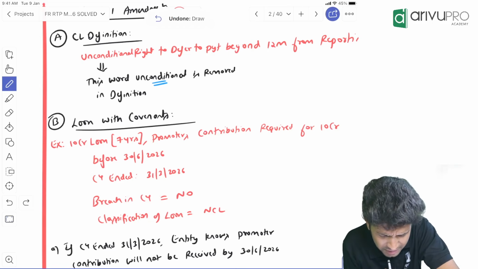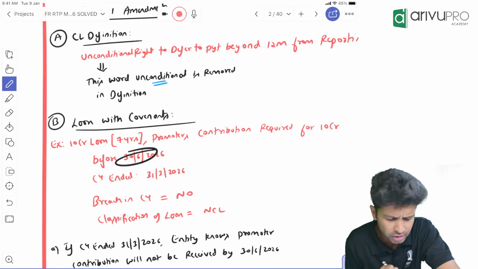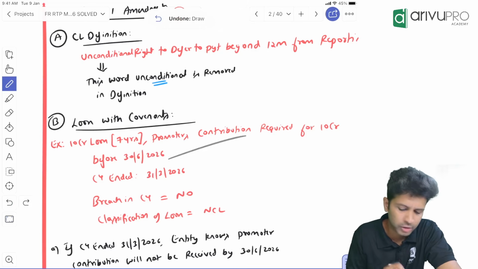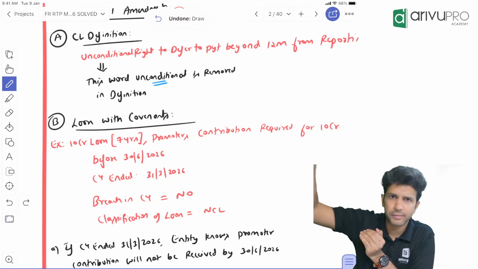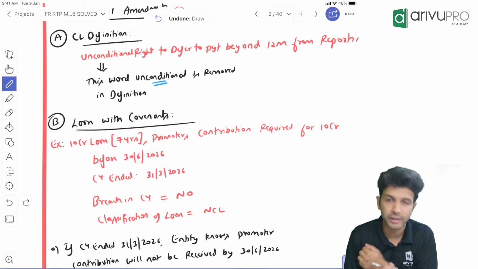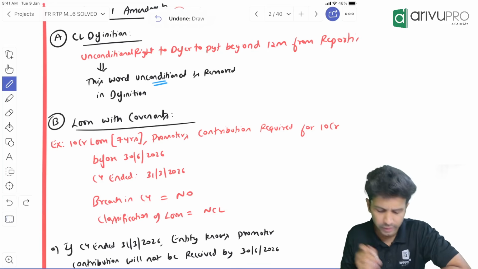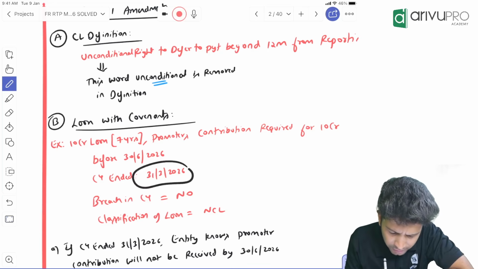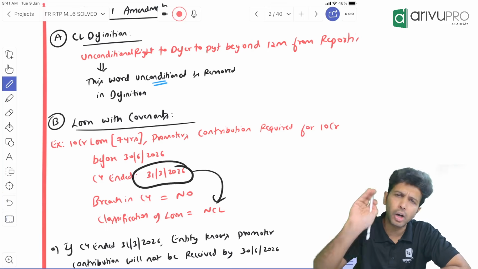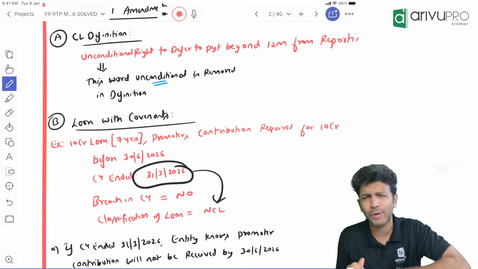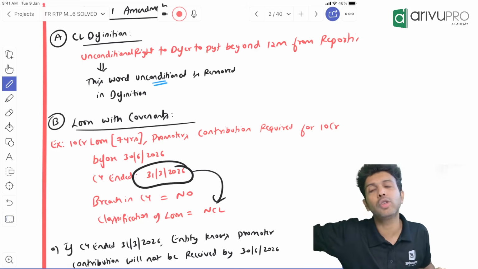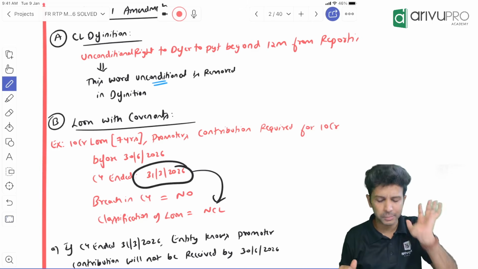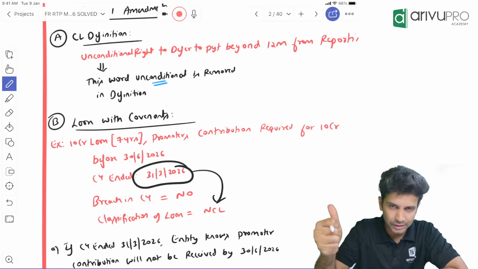No. Company has time till what? 30th June 2026 to get this promoter's contribution. On 31st March, we don't even know because we still have time, right? There is no breach in the current year. If there is no breach in the current year, then this particular year, the loan will be classified as a non-current liability. Straightforward, yes or no? Because there is no breach in the current year, the loan will continue to be shown as a non-current liability in our books.